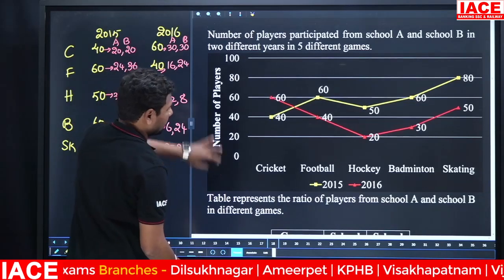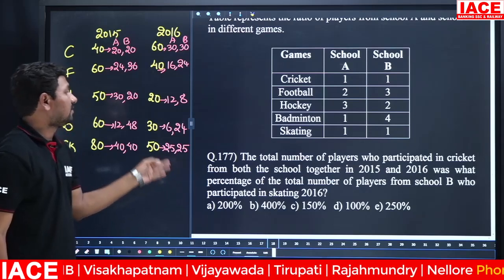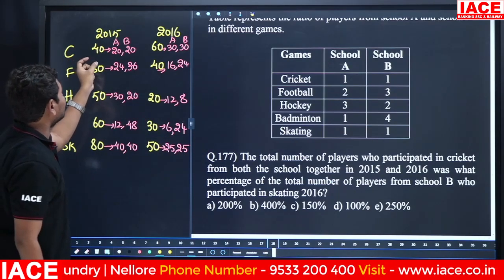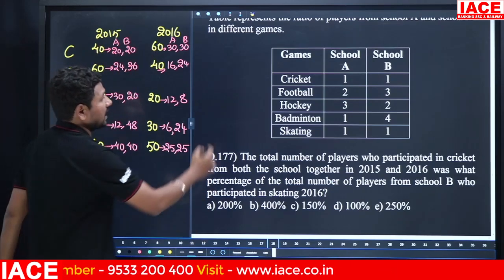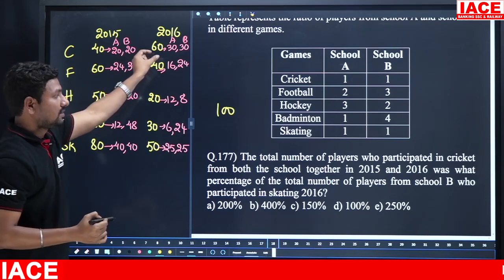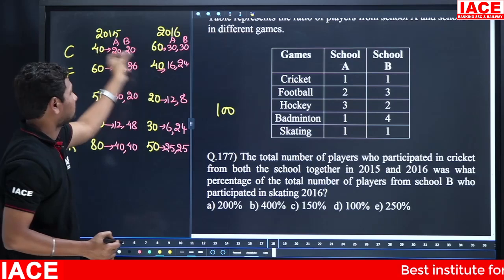Next. The total number of players who participated in cricket from both the schools together in 2015 and 2016. 2015 and 2016 means 40 plus 60, total is 100 members. Here the 40 members played. Both the schools means nothing but you can take totally 60 plus 40 is 100.